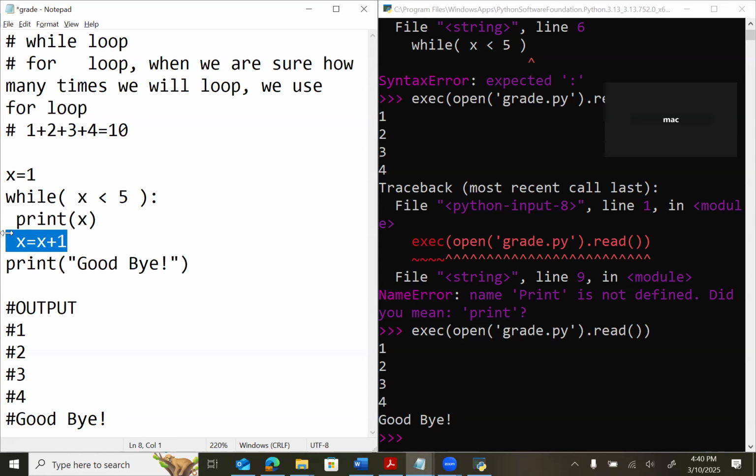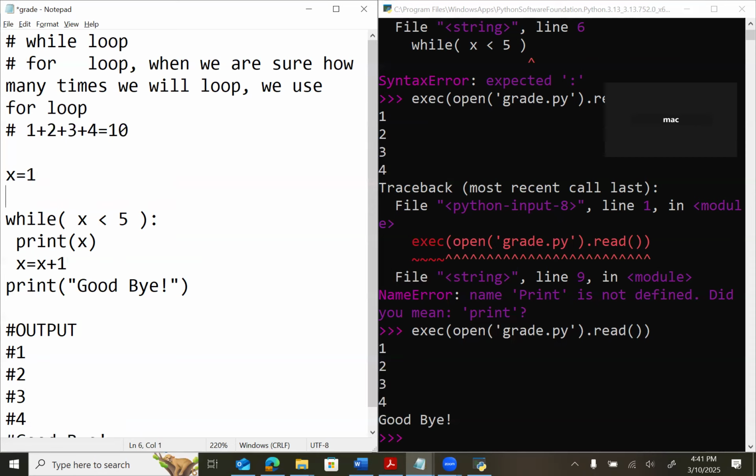Now, how can I add the value of 1 to the total and then the value of 2 to the total? I will keep on adding the value, and at the end of the day, I get this total. How can we do that? We can use a while loop, no problem. We will change what is inside of print.